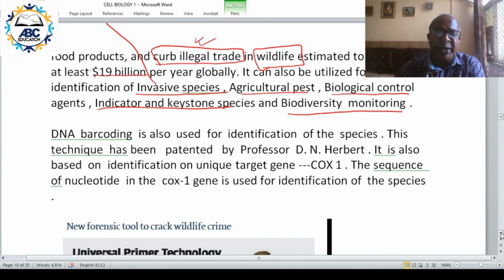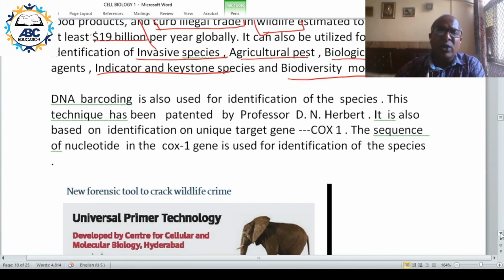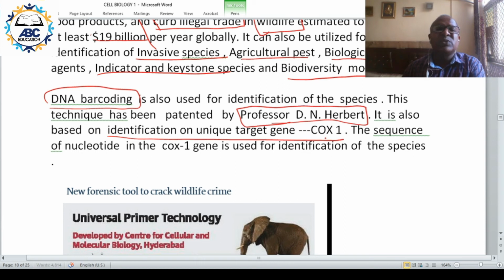So one is your UPT and second is your barcoding. UPT was developed in India by Lalji Singh, whereas DNA barcoding was developed by Professor D.N. Herbert in Canada. This became more popular because the name is appealing, DNA barcoding. And this is also based on identification of the unique target gene COX-1 of mitochondria.